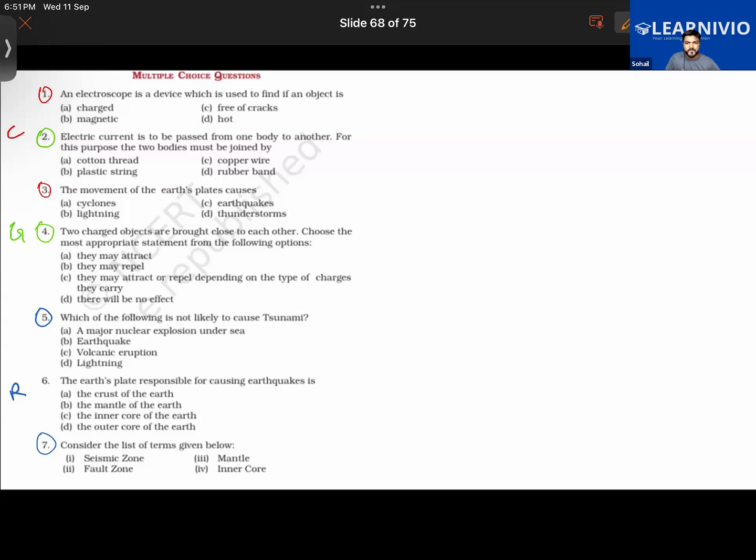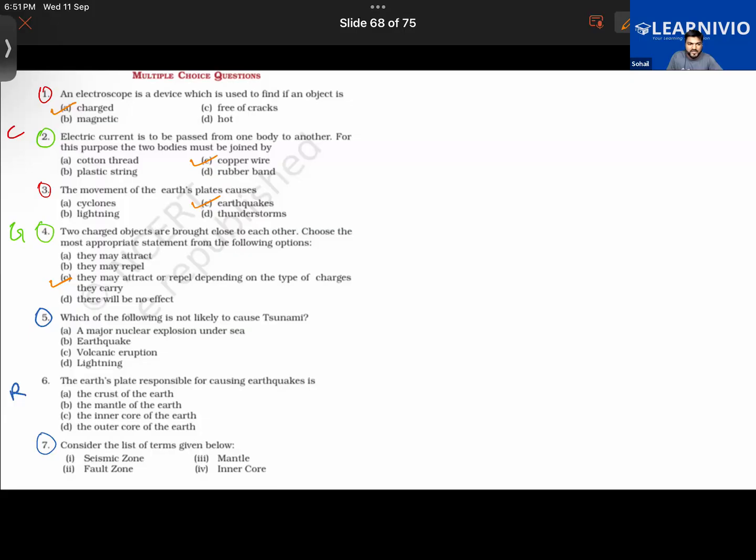Sir, the answer to the second one is C, copper wire. Good. And the fourth one is also C. Very good. In fact, I think we have done some of these questions already in the class. Yes, Chakrika, for the third one, that is obvious. Roni, you are the only one left. The first one is charged. That is correct.